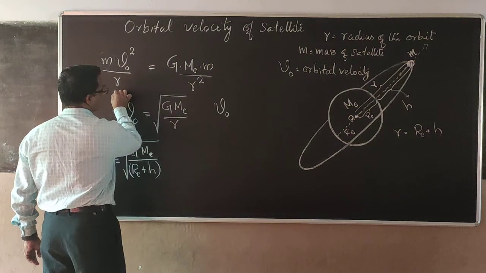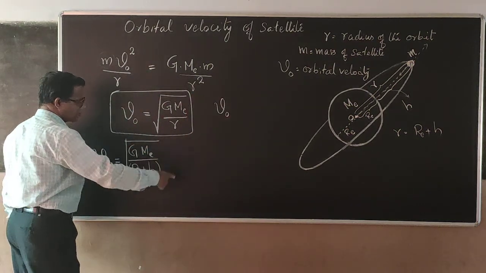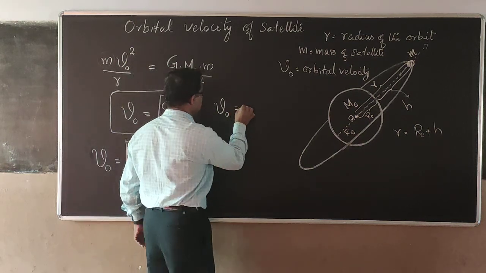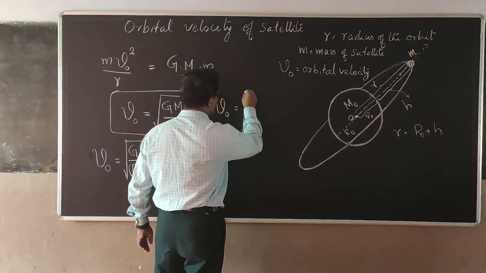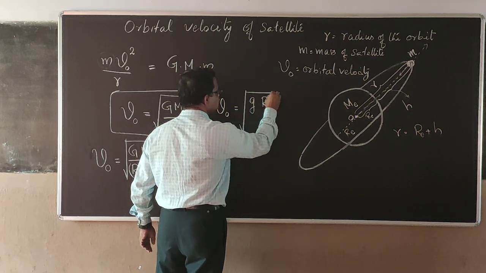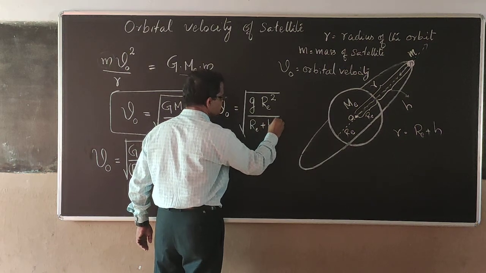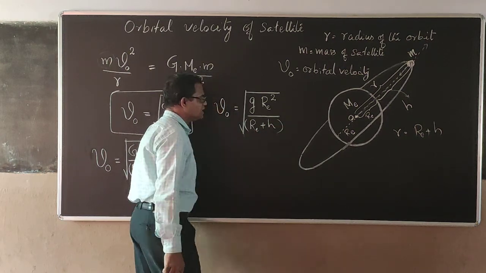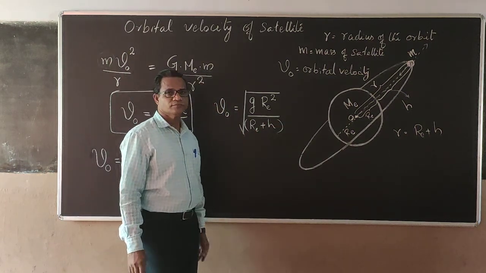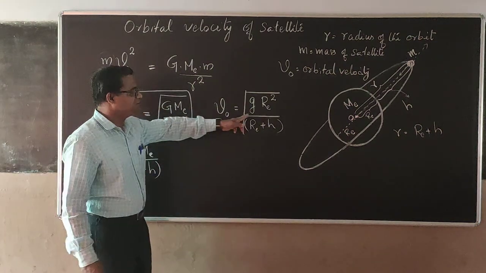So this is our basic form, and on which we are making all the adjustments. VO will be equal to root of small g into RE square divided by RE plus H. This is another way of writing, because I have replaced this GME with a small g.